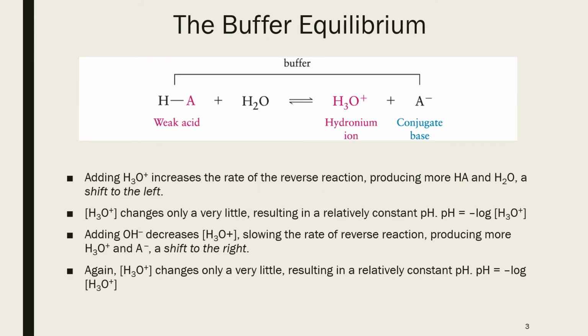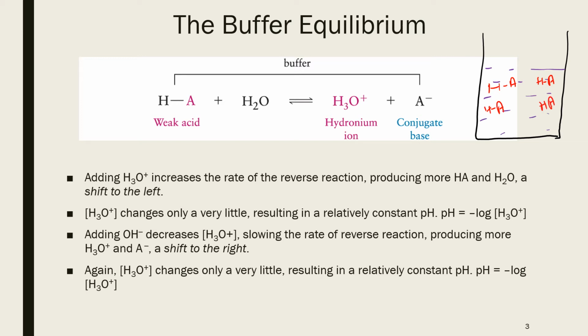Let's see how a buffer solution works. As we learned, a buffer solution is made up of a weak acid and its conjugate base together in an aqueous solution. So for example, if we make a buffer with a weak acid such as HA, we add a bunch of acid molecules in this aqueous solution. Remember, it's a weak acid. Also, we added a similar amount of its conjugate base, which is A negative.